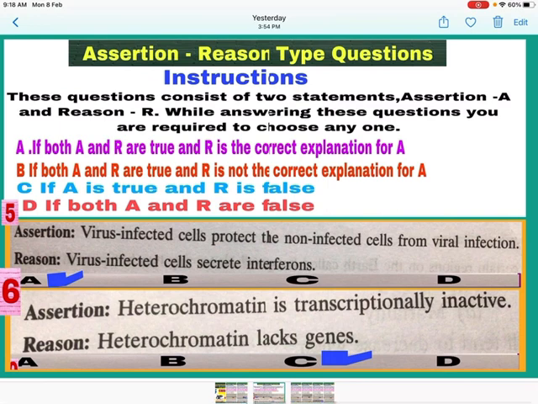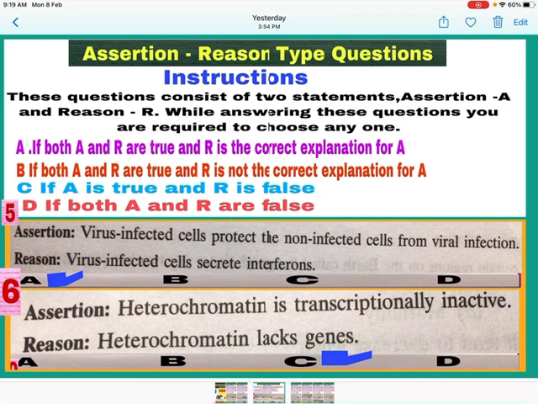Question 6. Assertion. Heterochromatin is transcriptionally inactive. Yes, it is correct statement. Heterochromatin does not participate in the transcription process. Now see the reason. Heterochromatin lacks genes.